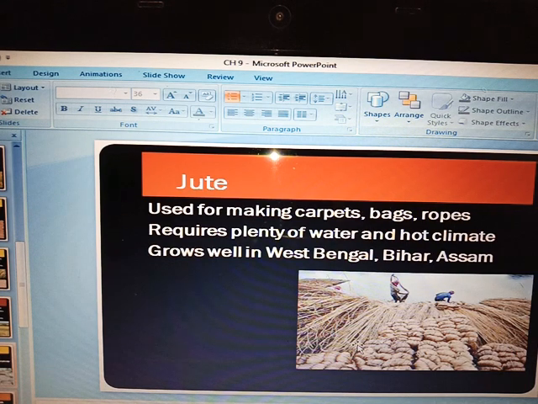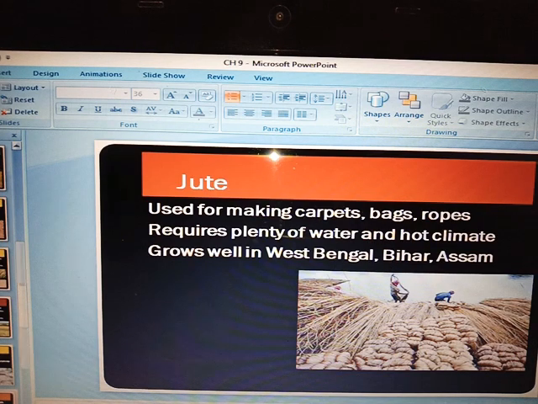Now the jute crop also requires plenty of water and hot climate. This jute crop is grown in West Bengal, Bihar and Assam. These are some of the states where jute is grown.